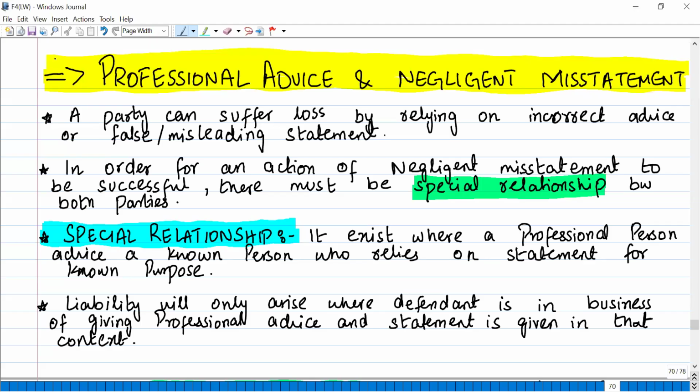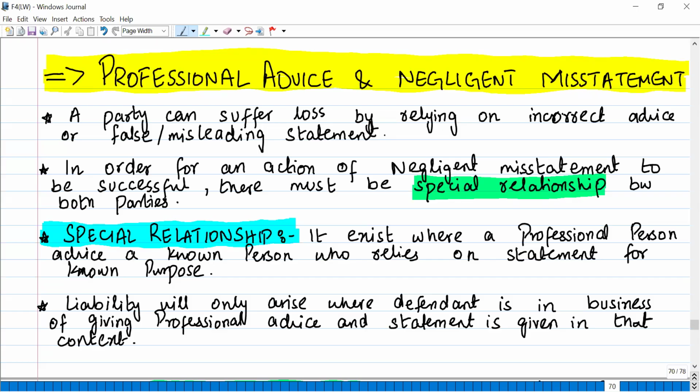In the last class, we talked about the tort. Tort is basically a civil wrong, and then we talked about negligence: that if one party is negligent and because of that the other party suffers some injury, then he will be held liable for the tortious action, and he should compensate the innocent party.